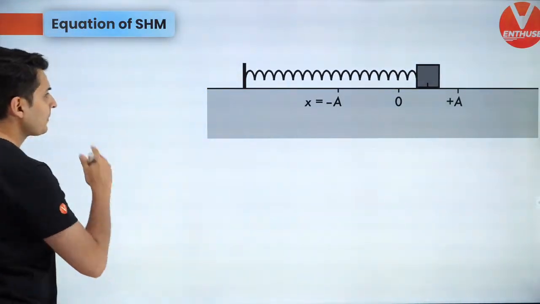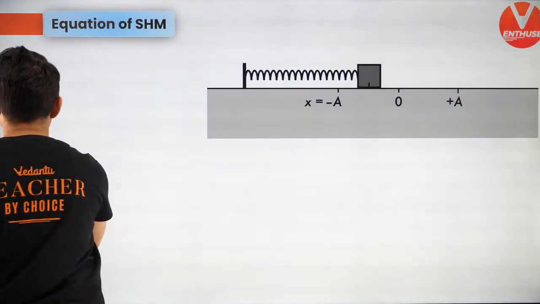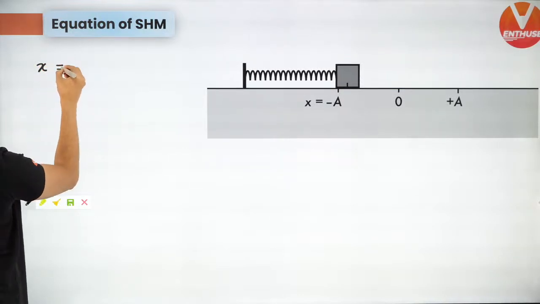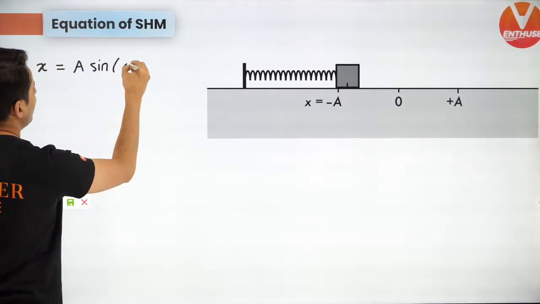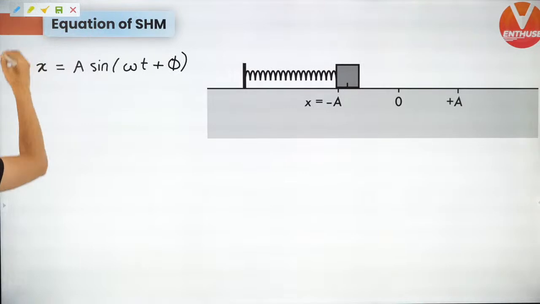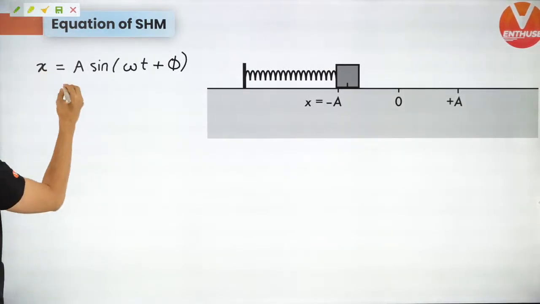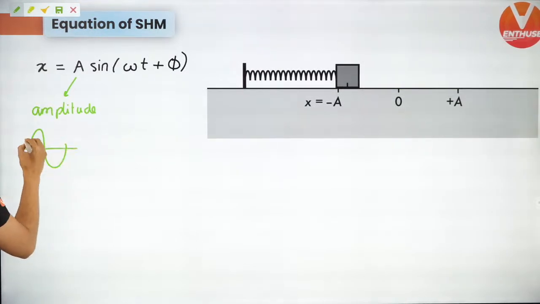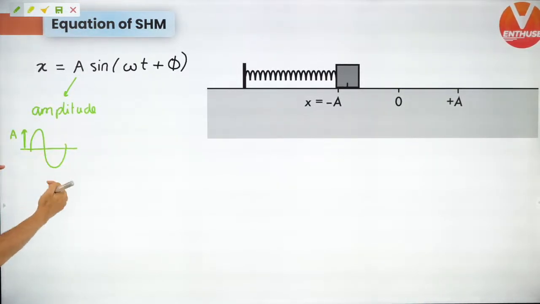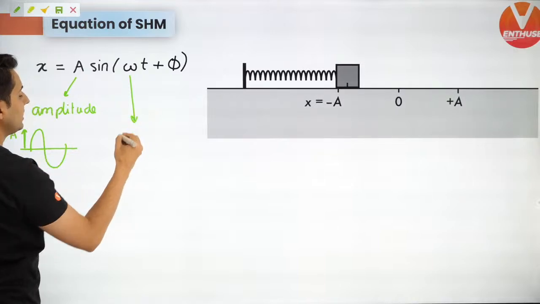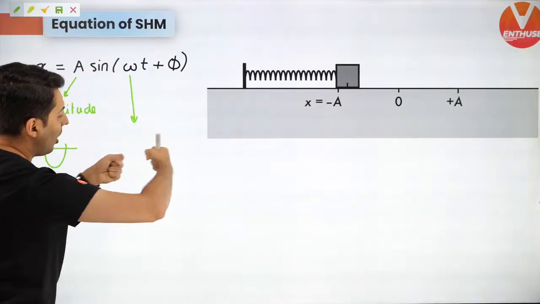You can rewind back. Now, in SHM, what is the equation of SHM? It will be x is equal to A sine(omega t plus phi). This is the equation of SHM. Everybody should remember this. Now what is each term in this? A is nothing but amplitude. I have already told you, in that graph, it stretches or compresses that graph vertically. And omega compresses or expands the graph horizontally.